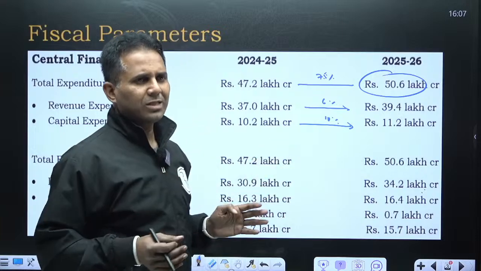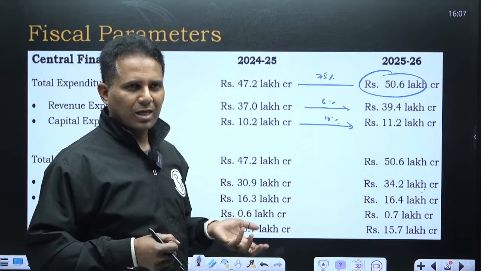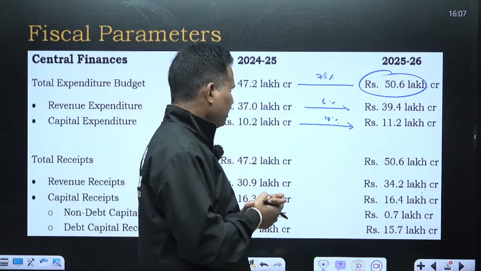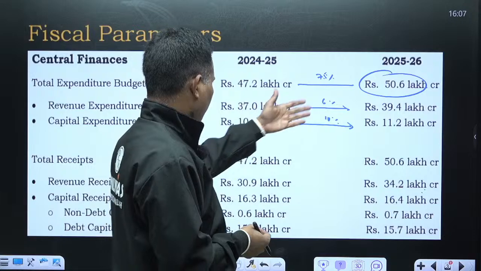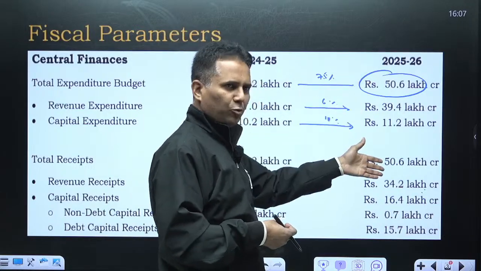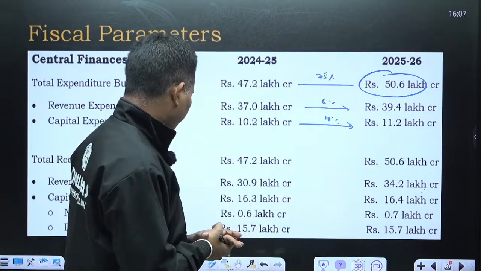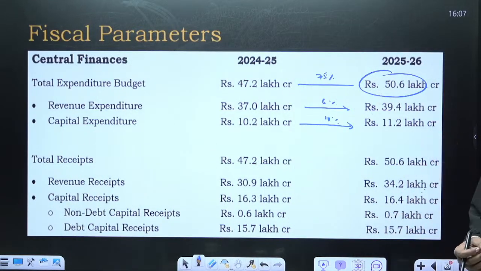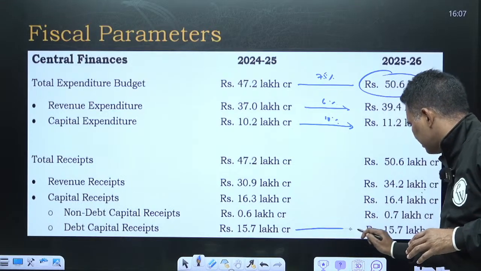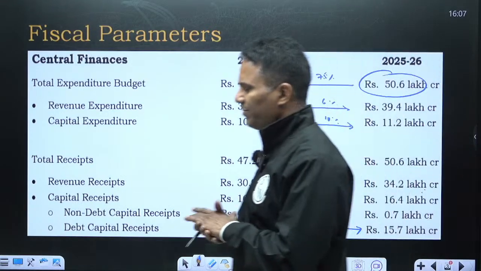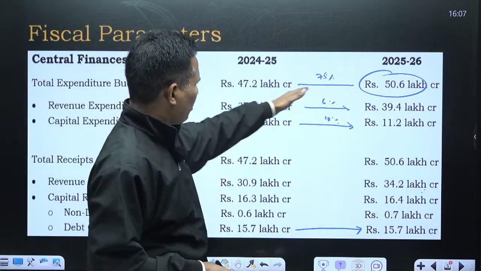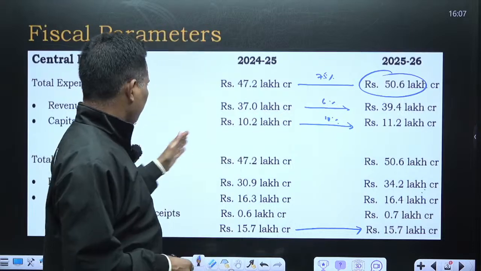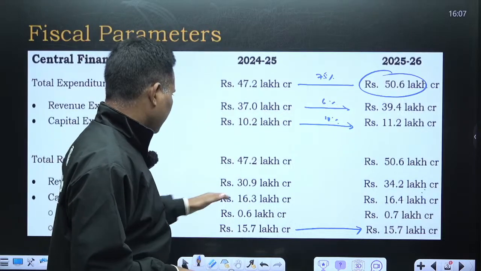Yes, there are talks that there is less focus on capex. Why those concerns are there, we'll discuss separately in detail. Now, whatever is the expenditure, the receipts should be the same, including borrowing. One thing which has not increased in this budget is borrowing. Debt capital receipts, everything has increased, 47.2 to 50.6, total expenditure 37 to 39, revenue expenditure, capital expenditure has also increased, receipts has also increased.